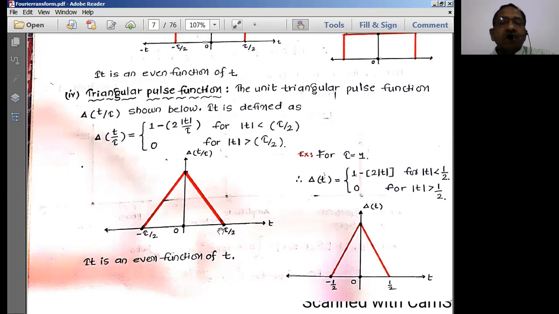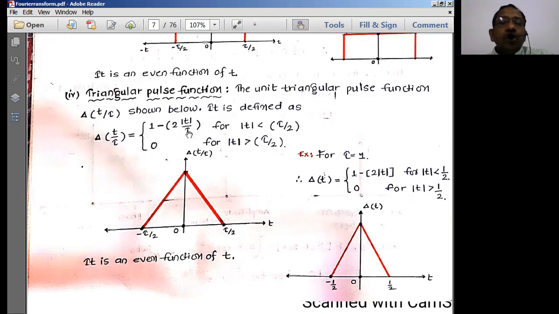Dy is simply 1, and dt is T by 2 minus 0, which is T by 2. So capital T by 2 in the denominator, this 2 comes to the numerator, and I can write 2 mod t, 2 mod small t by capital T. That is the signal representation.